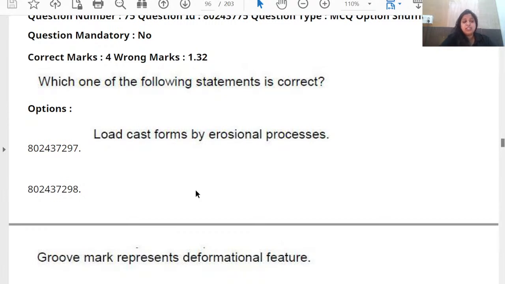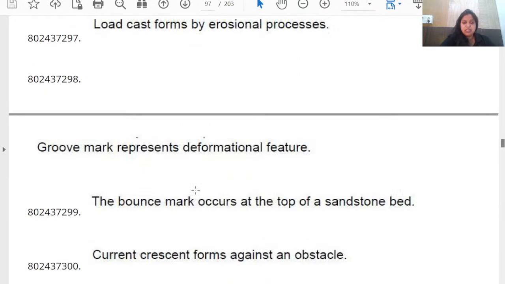Load cast is actually a post-depositional or deformational sedimentary structure. After the deposition of sedimentary rock, because of any change in the density, it causes formation of a structure, and that is what we call a load cast.